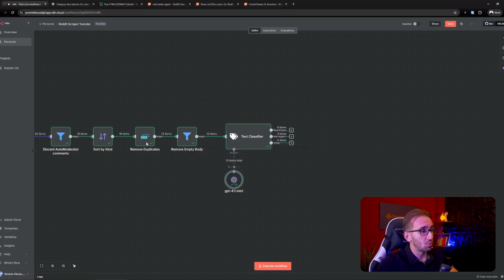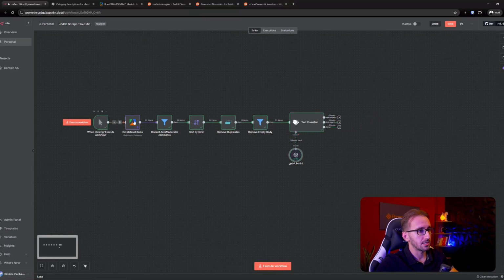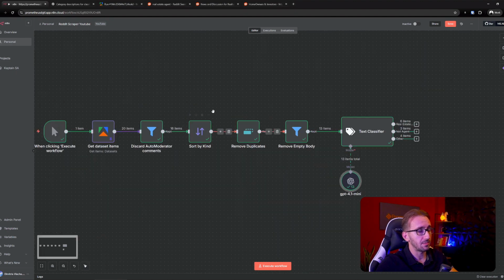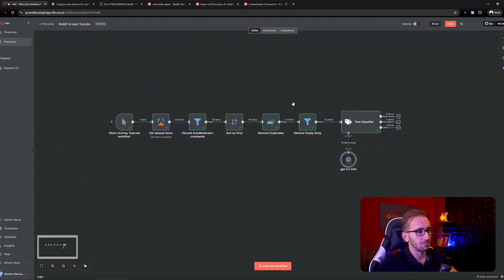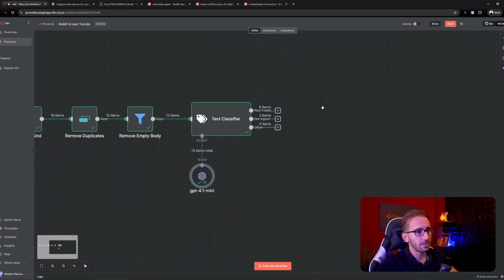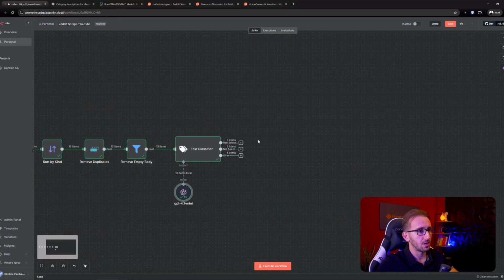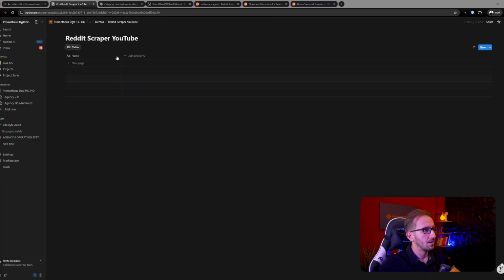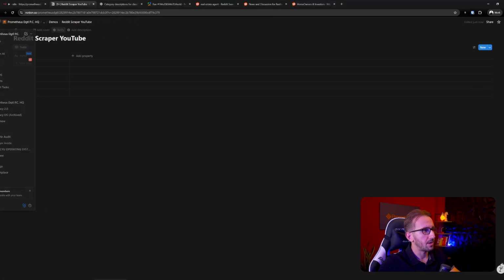Okay, so what's the next part for this automation? Again, we are scraping Apify, we are sorting and manipulating the input as we need. We are getting everything through AI. So the next step is to get everything passed into Notion. So what we're gonna do next is we're gonna create a Notion database. So here I am in Notion and I built a new database.